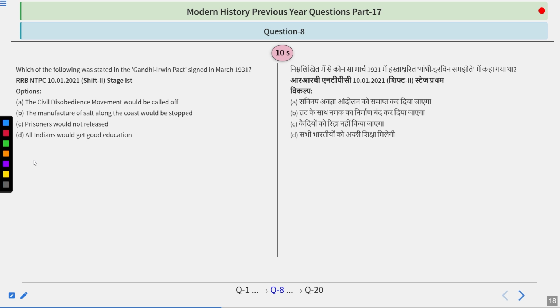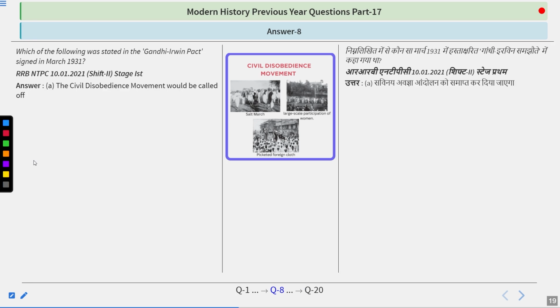Which of the following was stated in the Gandhi-Irwin Pact signed in March 1931? Think about it, guys. And I guess the answer you are thinking is right, because the answer for this question is that the civil disobedience movement would be called off.